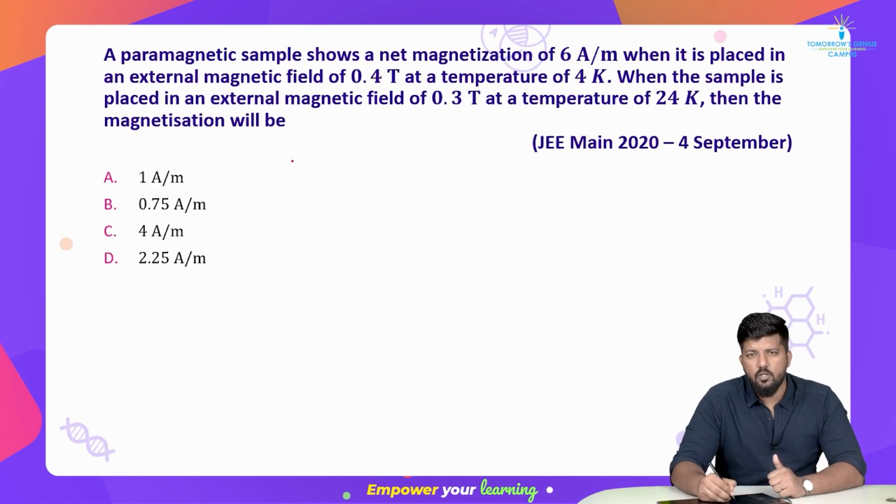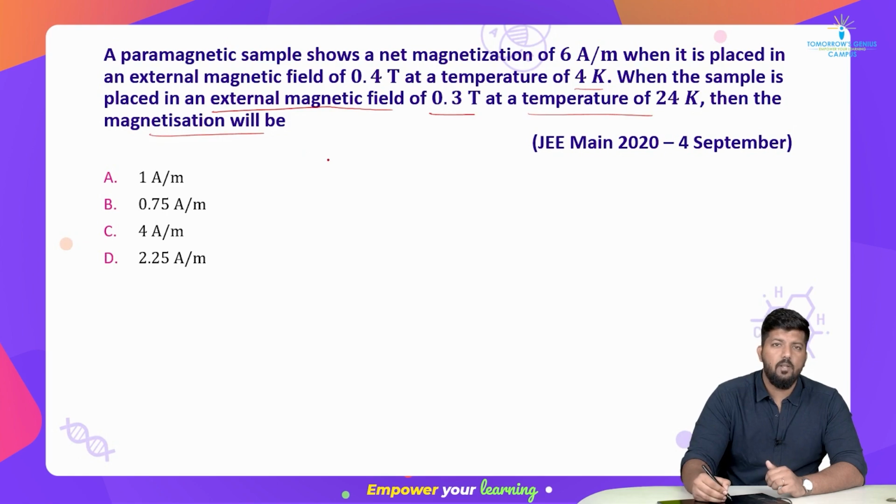Here is the next question. A paramagnetic sample shows a net magnetization of 6 A per m when it is placed in an external magnetic field of 0.4 Tesla at a temperature of 4 Kelvin. When the sample is again placed in an external magnetic field of 0.3 Tesla at a temperature of this much, the magnetization will be how much?